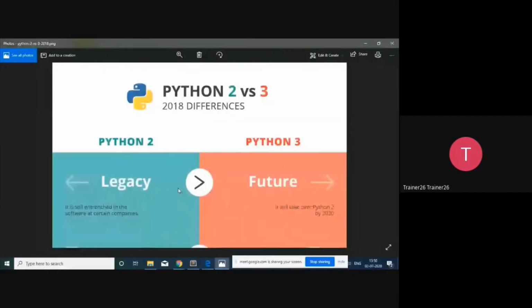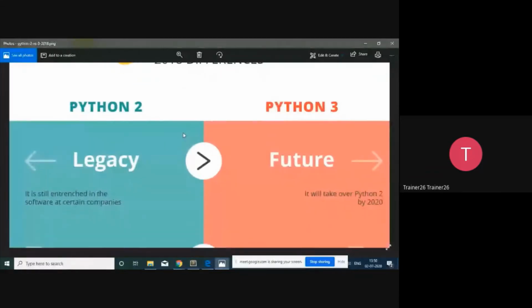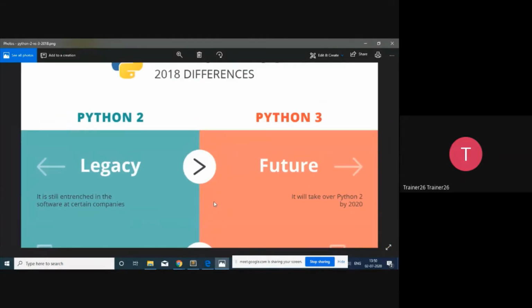So regarding the Python 2, initial Python 2, it is still entrenched in the software at certain companies. Means a lot of companies where development is still going on in it, they are working on it. So you will find a lot of companies where work on Python 2 is still happening. But nowadays the new version of Python is available, Python 3. And Python 3 will take over in 2020, so expected by next year. Maybe next year you will see that the Python 2 compilers are going to get wiped out. So you will not get support. That is a fundamental. But there are some problems because of which it is still surviving.